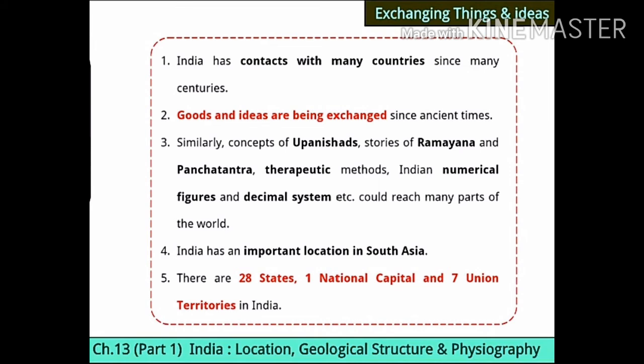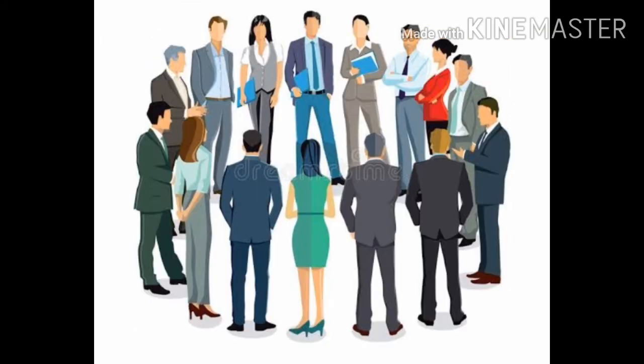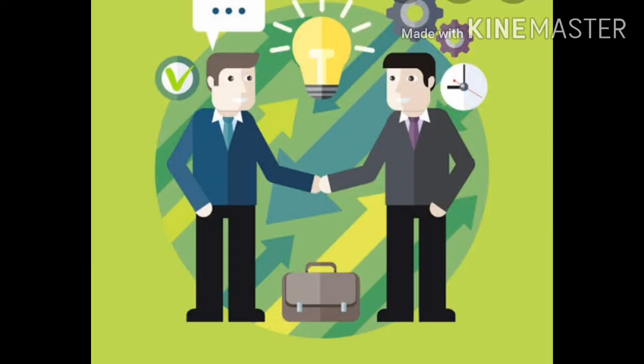These could reach many parts of the world because we are having good relations with the other countries. Along with the things, we have even exchanged or sent our ideas, our thoughts. We have shown them our culture.